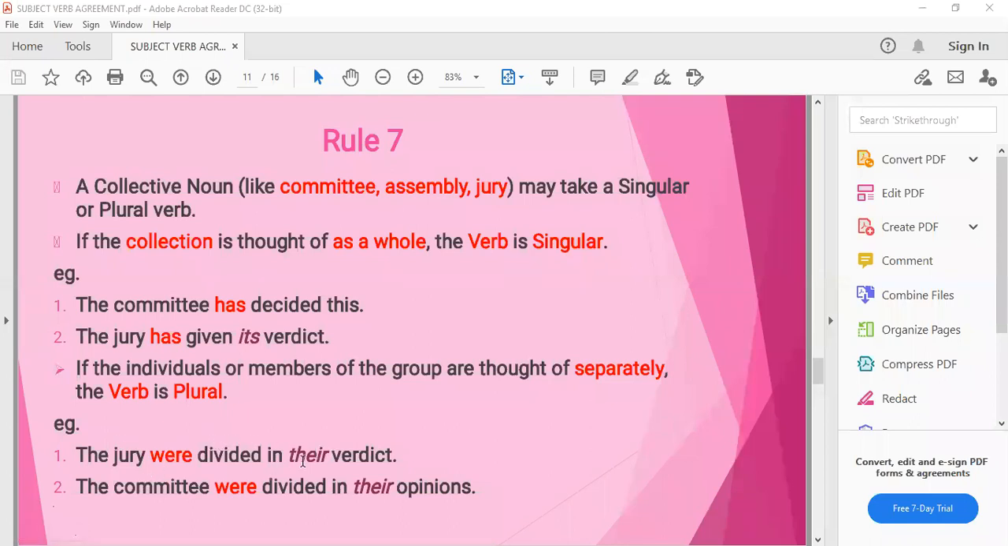The committee were divided in their opinions. In the same way, if we talk about any committee, there are many members in the committee. They were divided in their opinion. That means all the members were giving their different opinion. So be particular for this. When we talk about these collective nouns, committee, assembly, jury, as a whole, then the verb is singular. And if they are taken as individual members, different opinions are there of this group, then they are taken as plural.